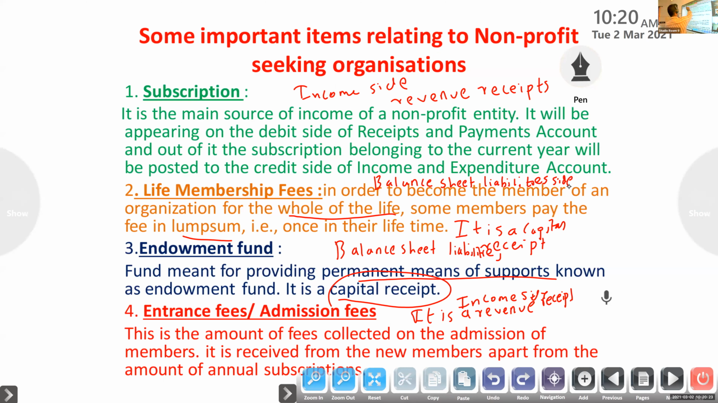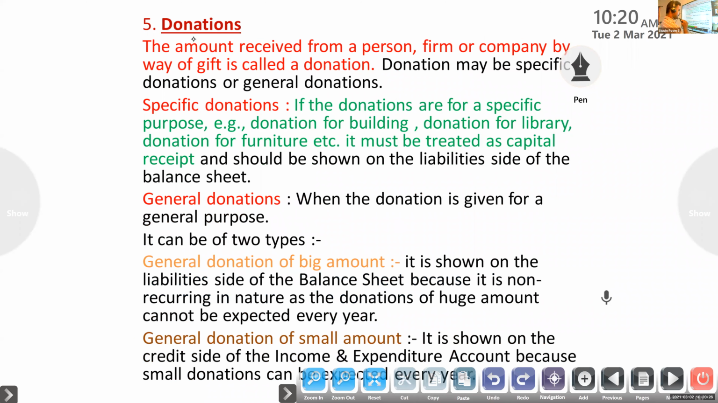Next one, donations. What do you mean by donations? Amount received from a person or a firm or a company by way of gift, that is called donation. The main income of a non-profit organization is donation only. Majority of the people give donations because it is a tax deductible source. If you give a donation, we can deduct the tax liability.